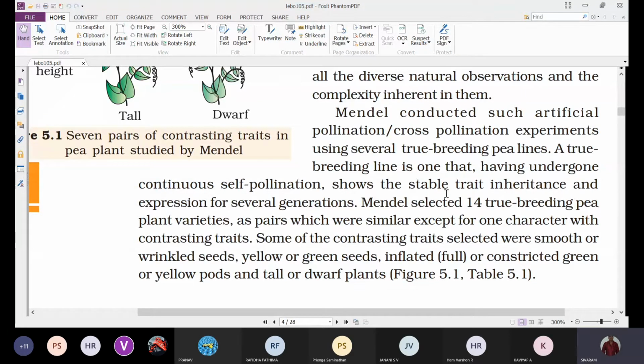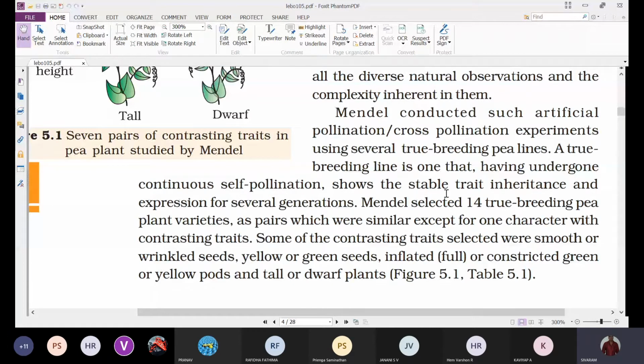Why was he especially mentioning cross pollination? When you observe the pea plant, pea plants usually or naturally undergo self pollination because the flowers are cleistogamous flowers. Here, cleistogamous means they never open, not like that. Here, the flower is chasmogamous. That means the flower opens, but some of the petals enclose the essential parts of a flower.